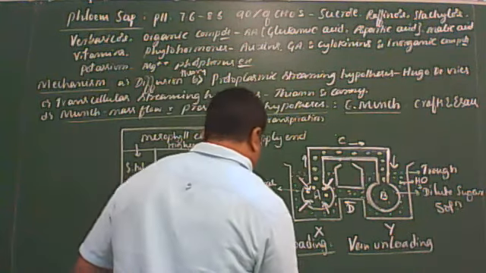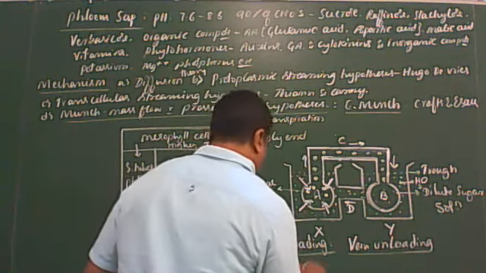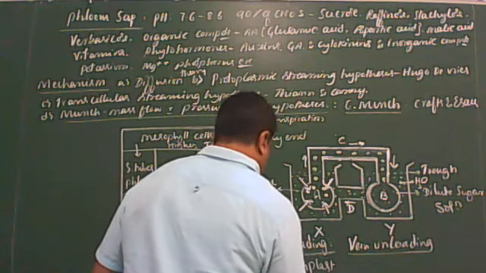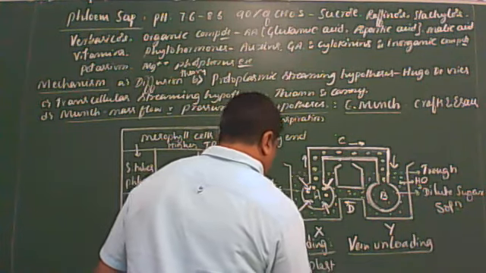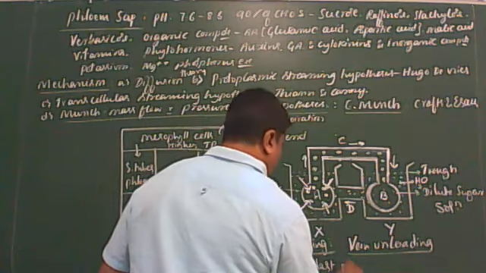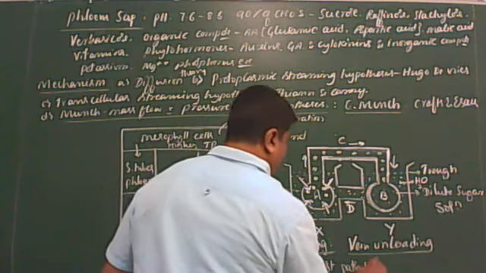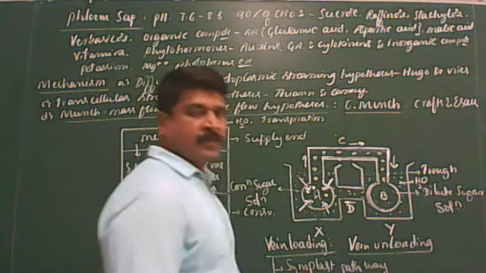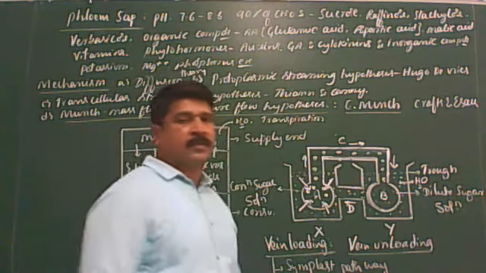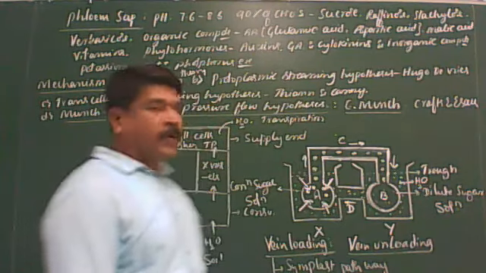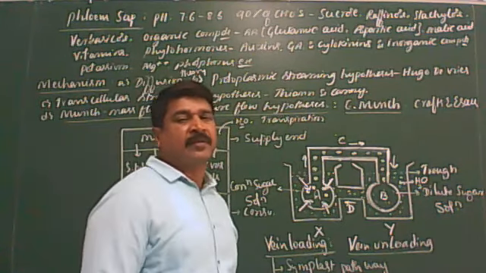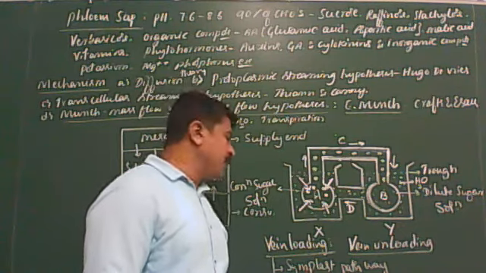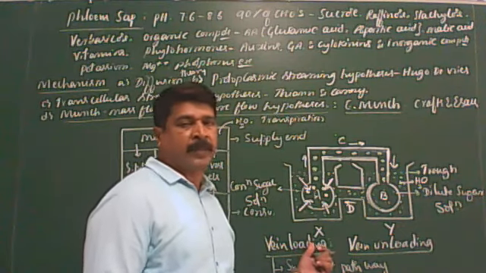Generally, in plants, vein loading takes place by either the symplast or apoplast pathway. Yesterday we discussed the meaning of these two. Symplast means through plasmodesmata. Apoplast means along the cell walls and through intercellular spaces. By these two pathways, vein loading takes place in the plant.